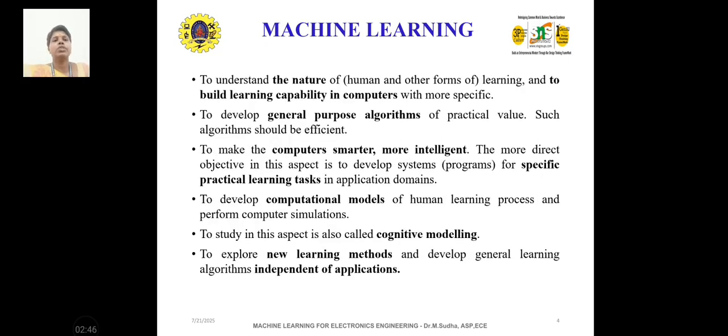And again the introduction continues: to understand the nature of learning, to build the learning capability in computers, more specifically to develop general purpose algorithms of practical value. Such algorithms should be efficient to make the computer smarter, more intelligent. The more direct objective in this aspect is to develop systems for specific practical learning tasks in application domains, to develop computational models of the human learning process and perform computer simulations. To study in this aspect is also called a cognitive model. Cognitive in the sense of intelligence, right? And to explore new learning methods and develop general learning algorithms independent of applications.